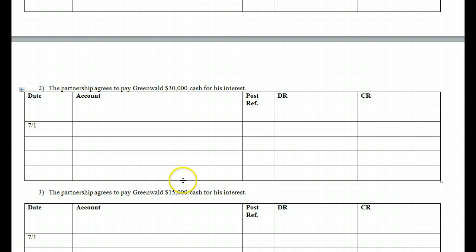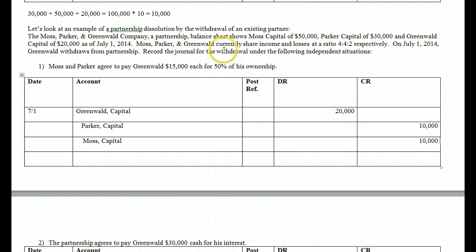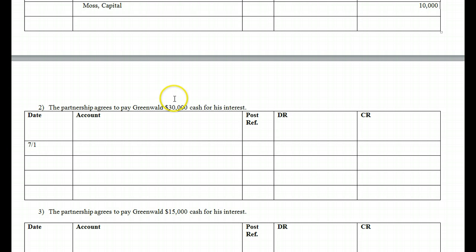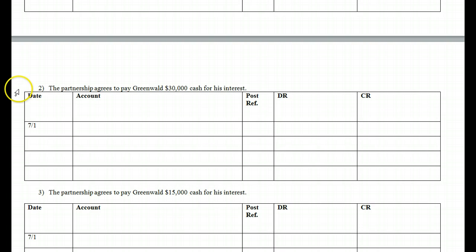Now let's look at a slightly different scenario. Again, up here it was just a movement of capital because the partners were paying. But what if the partnership ends up paying? So in part 2, the partnership agrees to pay Greenwald $30,000 cash for his interest. So now we have to really be careful because the partnership is paying cash. So when we're accounting for it, we have to make sure that we take the cash out of the partnership. Well, we're paying out, so our cash is going to go down. So let's go ahead and do that. We know we're going to have to credit out our cash, and we have to credit that cash out at $30,000, the amount we're actually paying Greenwald.